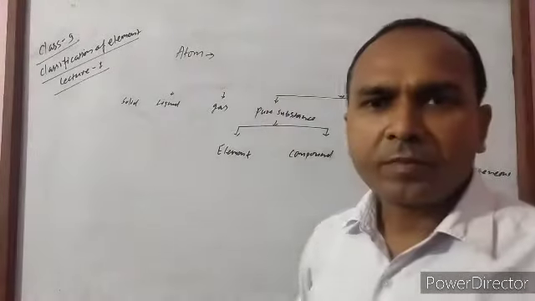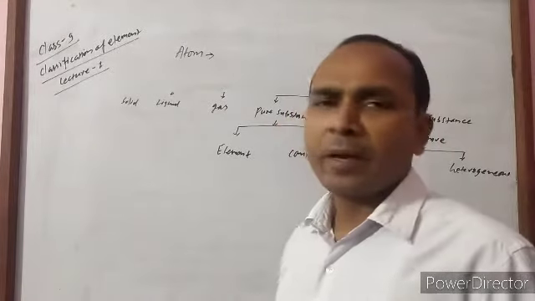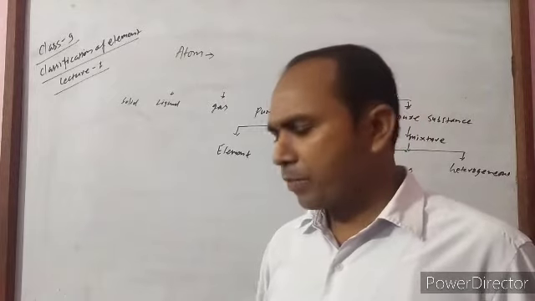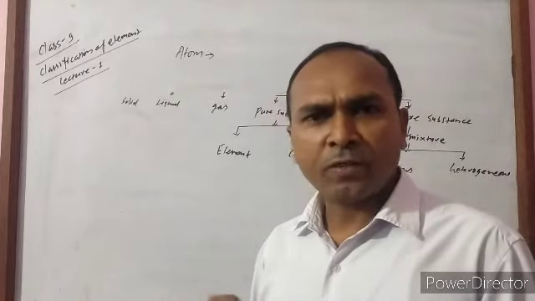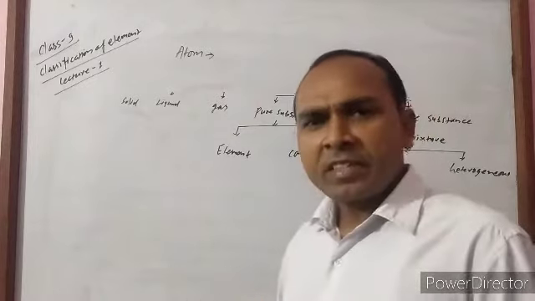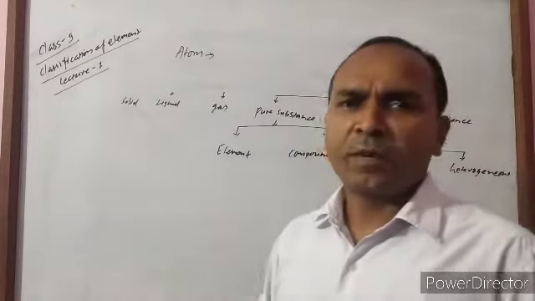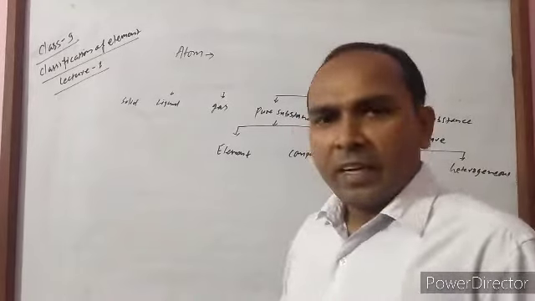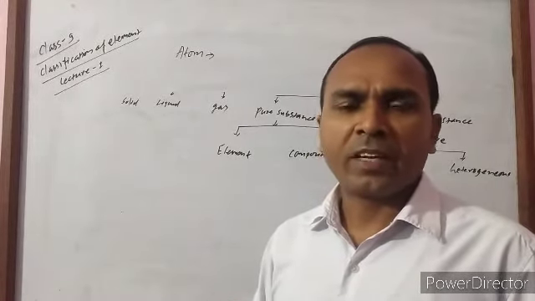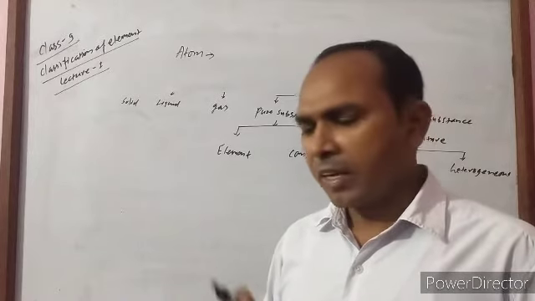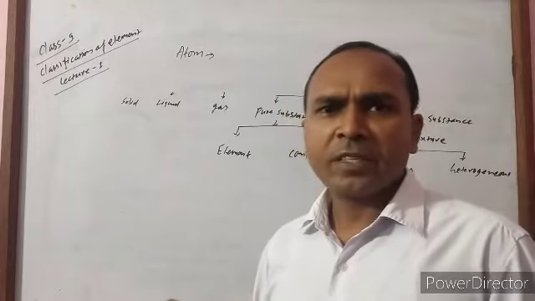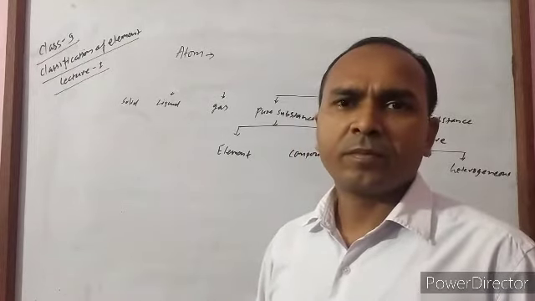What is an atom? An atom is the smallest particle of an element which takes part in a chemical reaction. When a chemical reaction takes place between two substances, the atoms of both substances are responsible for reacting. It means a chemical reaction takes place only when the atoms of both substances participate.